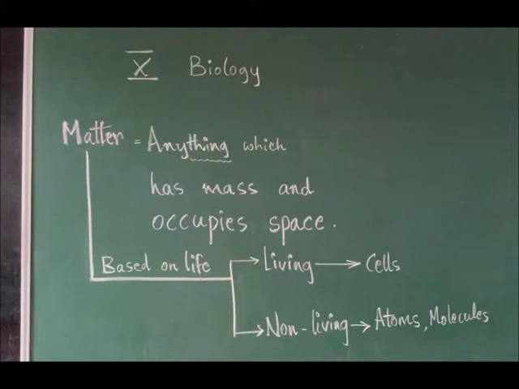That is matter. What is matter? Matter can be also referred as material, substance, thing. So what is this matter? Let us know first. Matter is anything which has mass and occupies space. Anything which has mass and occupies space is matter.